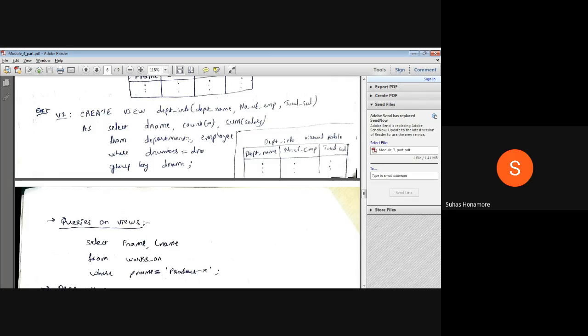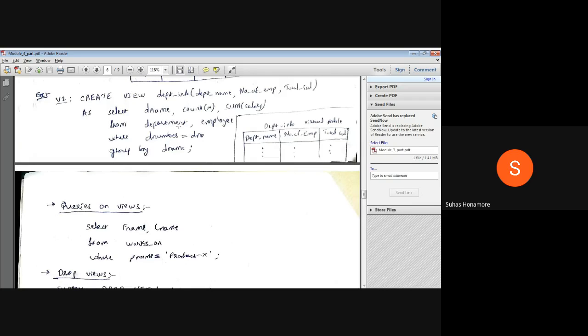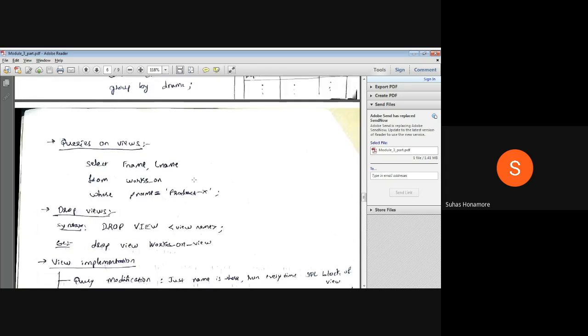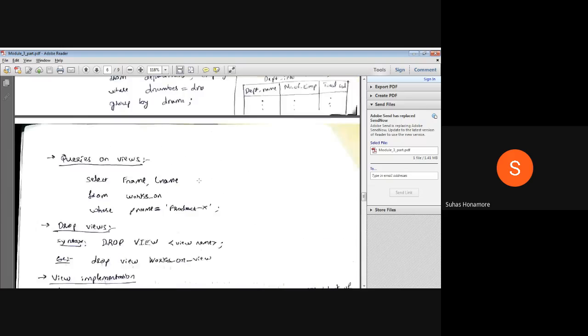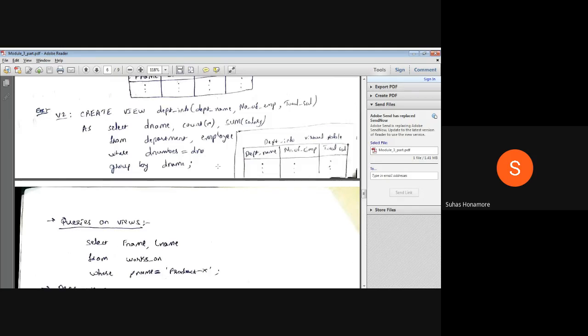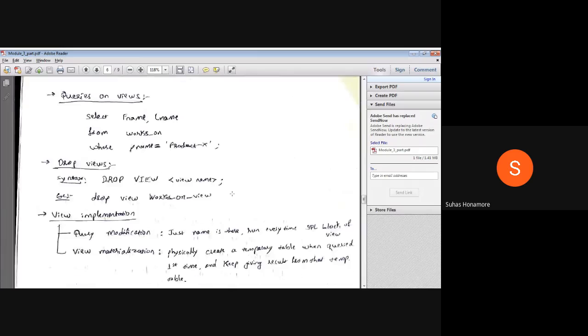Any modifications happening inside these tables, automatically it has to keep one marker or one status inside RAM saying that whatever data is inside RAM is invalid information, because one of the tables is modified, like that. Then next time, if I query this view again, you have to execute the entire command and then give the result. Every time it has to do it. So internally the system has to perform this. This is the second way of implementation.